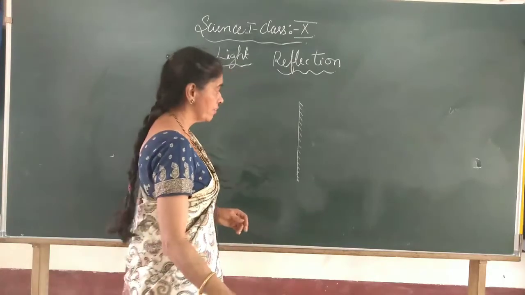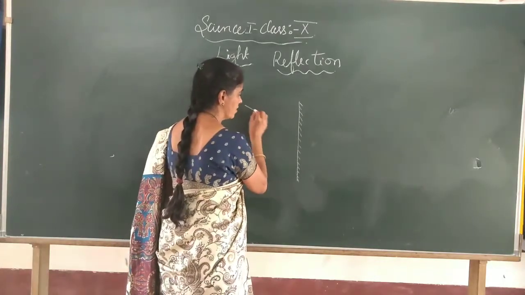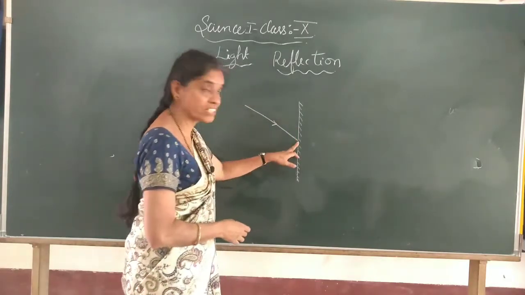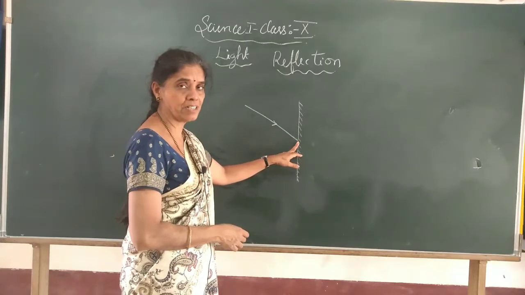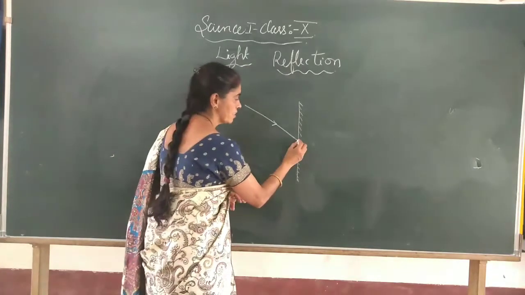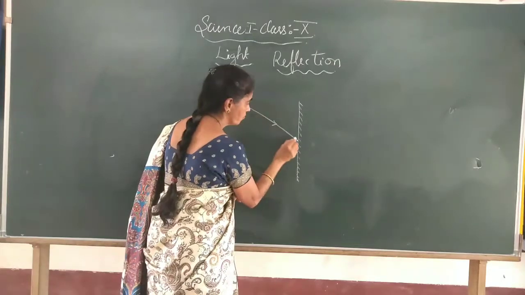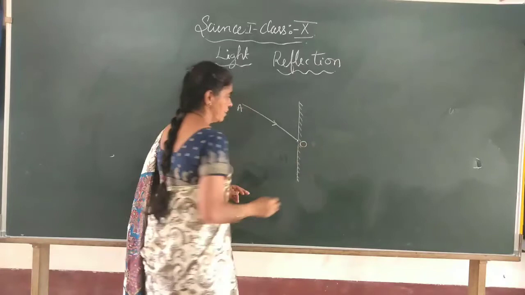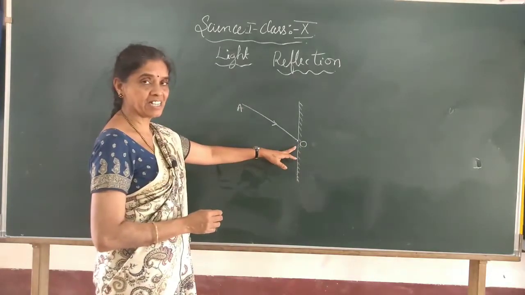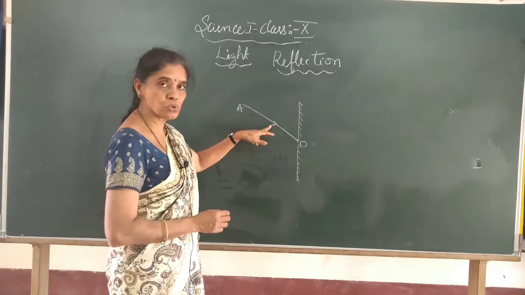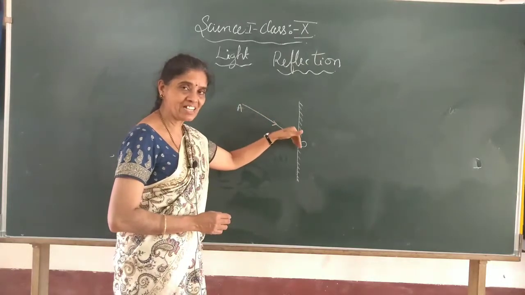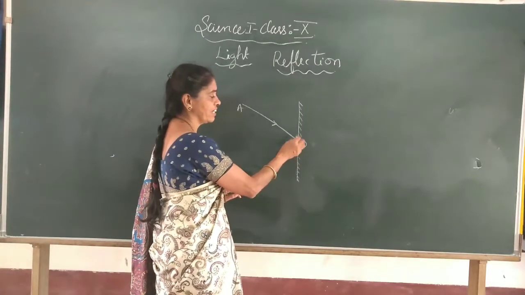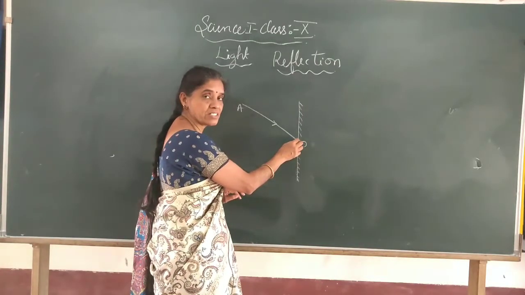And when a ray of light falls incident on this reflecting surface, say a mirror, AO is the incident ray, where this arrow mark shows the direction in which the ray is traveling. One ray I have drawn, and this point O where it is incident is the point of incidence.